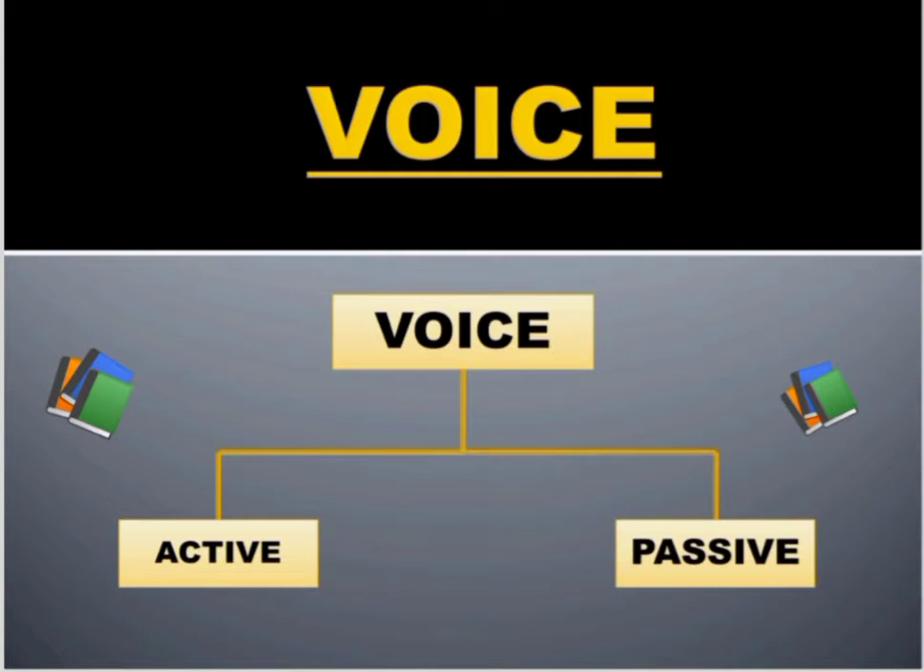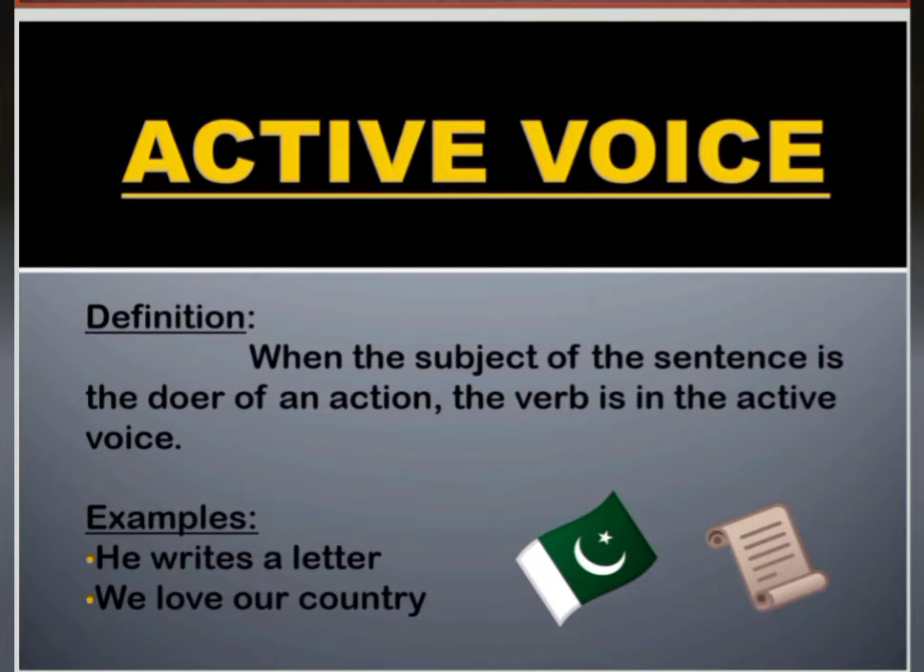Before understanding the concept of the active and passive, we have to understand what actually the voice is. Voice is a form of verb that represents how the subject is working and how much priority is being given to the object. On this basis, voice has been divided into two categories. The first one is active and the second one is passive. Active voice. Definition: when the subject of the sentence is the doer of an action, the verb is in the